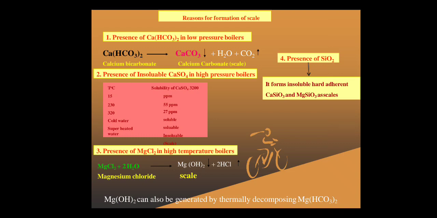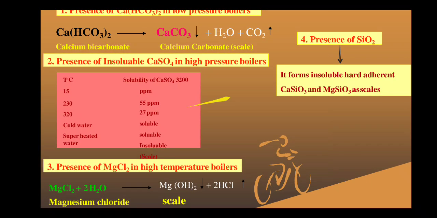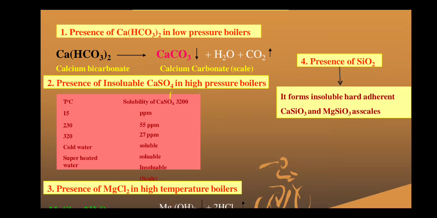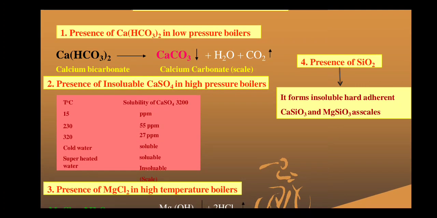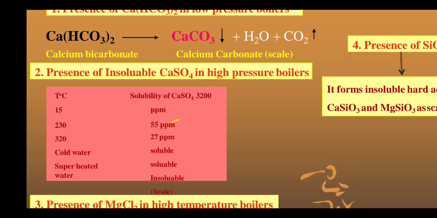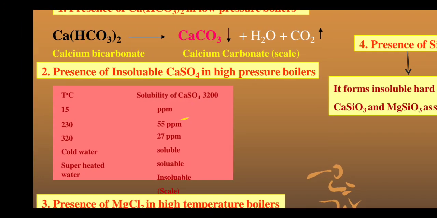Second, the presence of insoluble calcium sulfate in high pressure boilers. What happens as temperature increases? See here, at an initial temperature of 15 degrees centigrade, the solubility is 3200 ppm. As the temperature increases to 33 degrees centigrade, the solubility is 55 ppm.